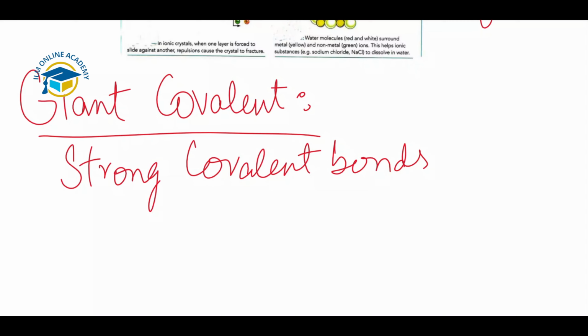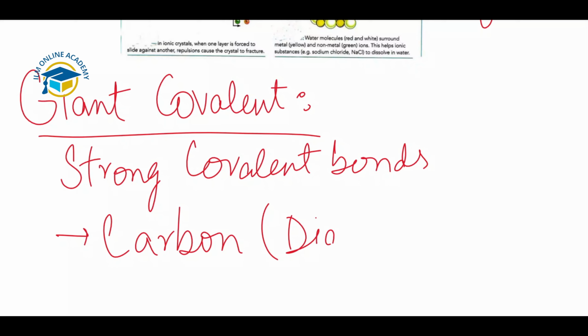This type of structure is shown by some elements. For example, carbon is an example of a giant covalent structure, which exists in the form of different allotropes. The first one is diamond. Diamond is an allotrope of carbon, and the second one is graphite. Graphite is also an allotropic form of carbon showing a giant covalent structure.